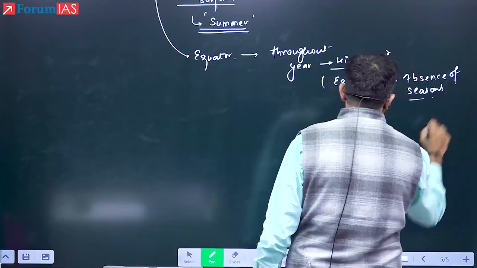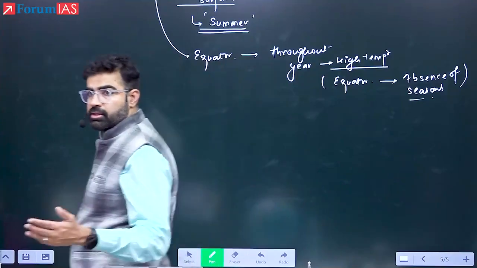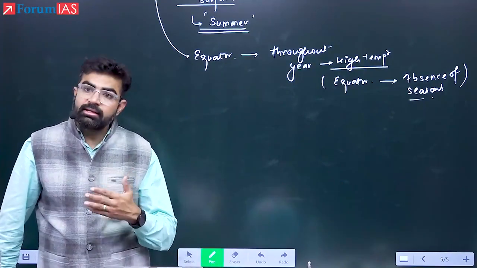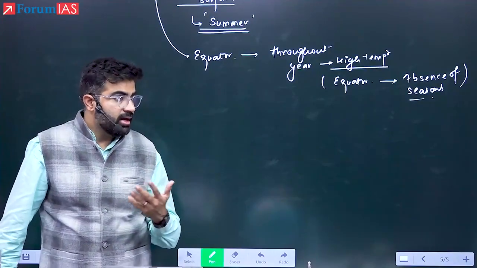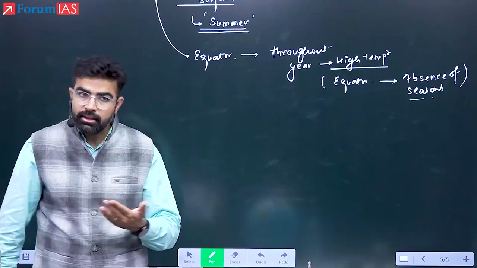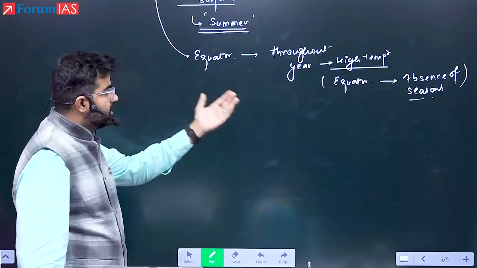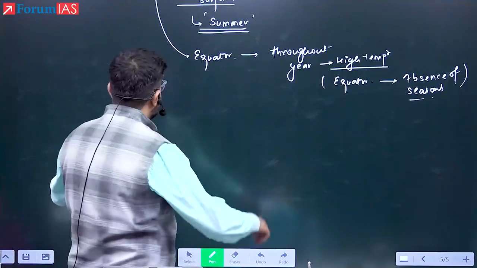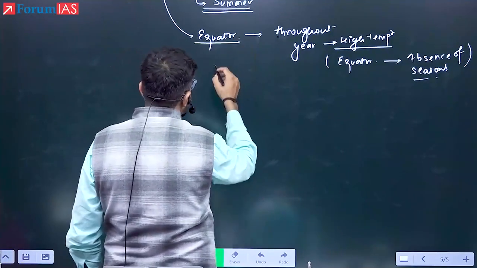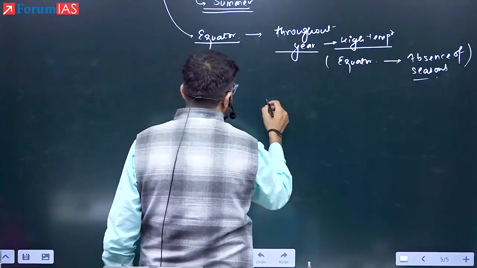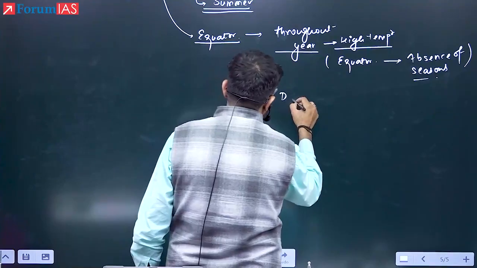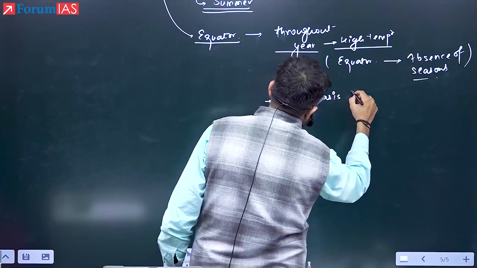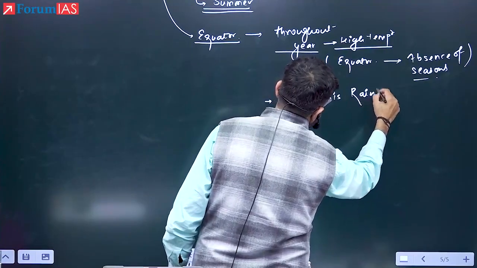Those people who are living there are so adapted to high temperature that even a 5 degree C drop in the night will cause real winter for them, because they are adapted to high temperatures, right? Therefore, it is said the only winter that you enjoy in the equatorial type of climate is night. Now see here, the equatorial climate is known for this heating throughout the year, and therefore this is a daily rainfall phenomenon in the equatorial region.